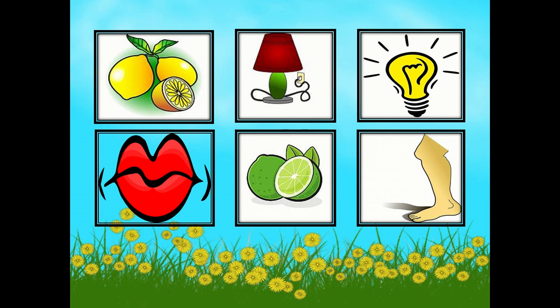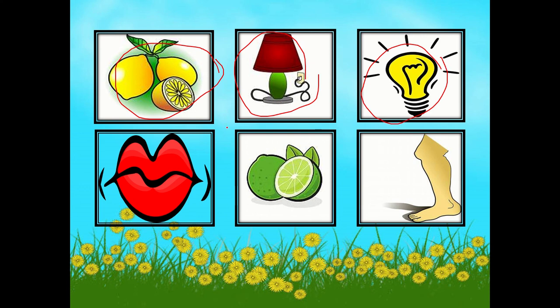Good job. So let's review these objects that have the sound of the letter L. Let's start with lemon. L. Lemon. Lamp. L. Light bulb.